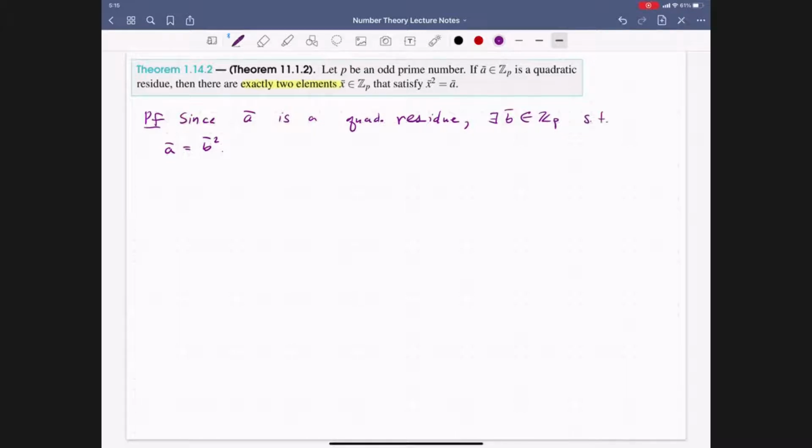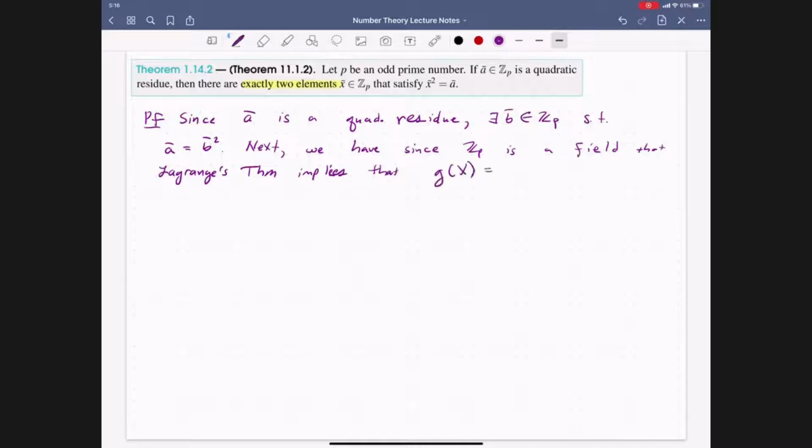Next, since p is a prime number, the integers modulo p is a field, so Lagrange's theorem implies that g of x, which is equal to x squared minus a bar, has at most two roots.